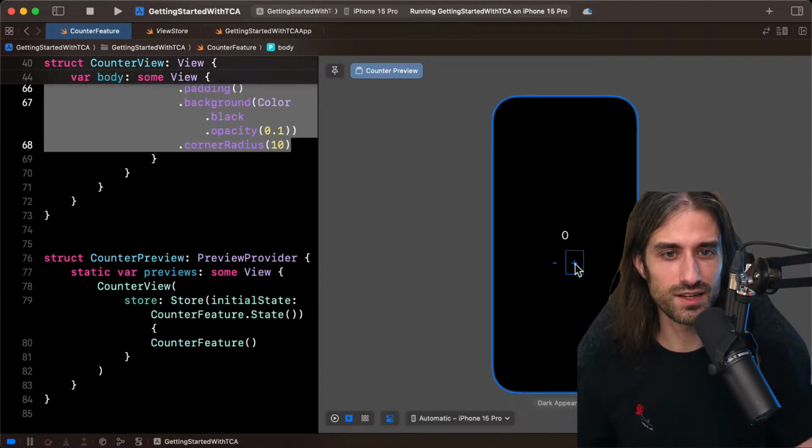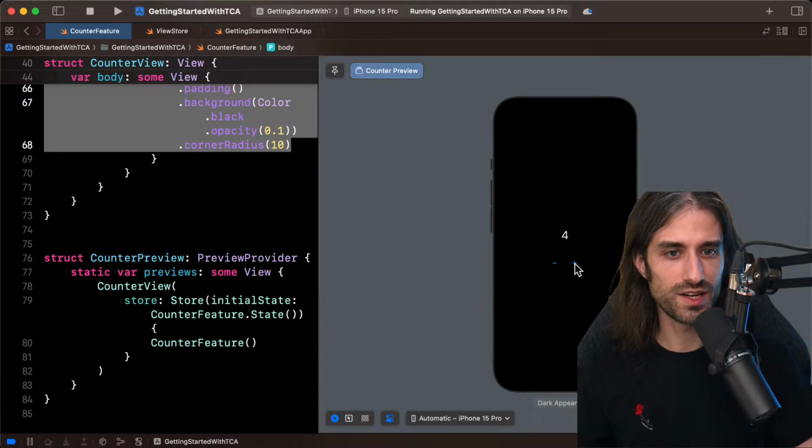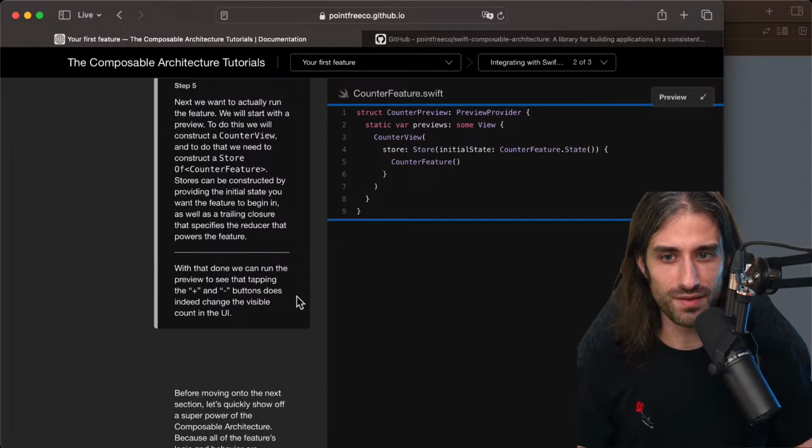Okay, so when we click on plus, oh, I need to make the preview interactive. When we click on plus, the counter is incremented. When we click on minus, it gets decremented. Amazing. Okay, let's get back to the tutorial. So with that done, we can run the preview to see that tapping the plus and minus button does indeed change the visible count in the UI.